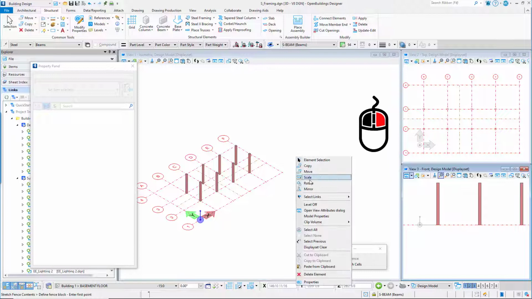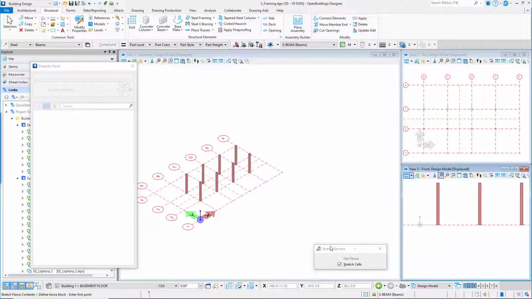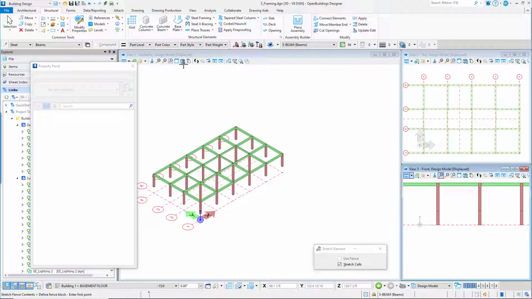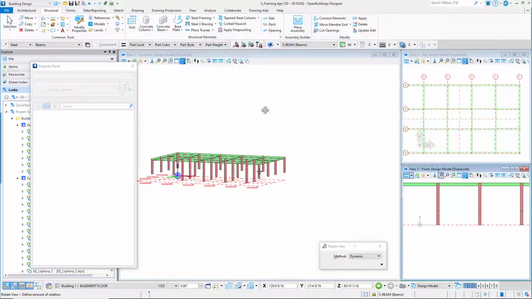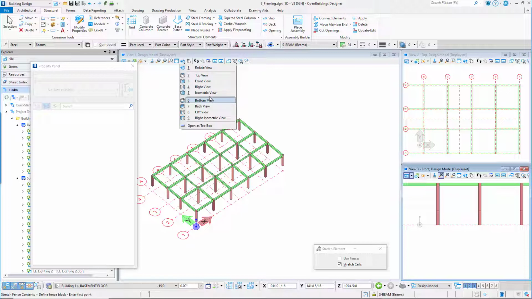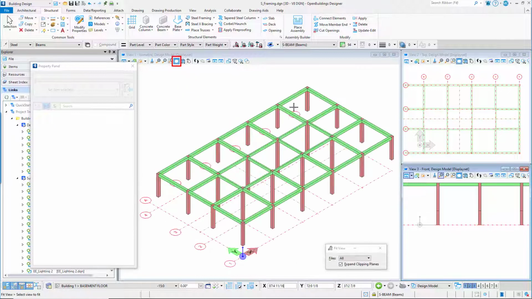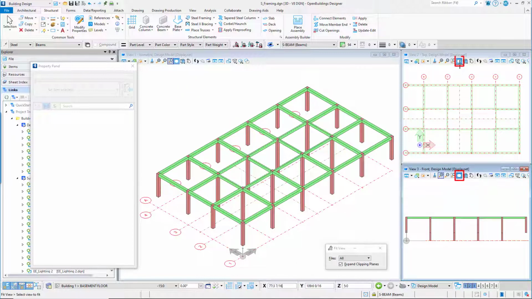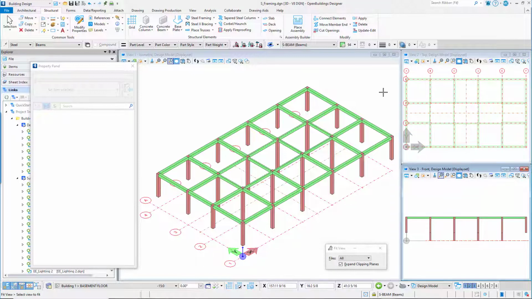Right-press and select Display Set Clear to clear the isolate operation that we performed earlier. Now the bottom of the columns have been adjusted to be at the basement floor level. In the next video, we will add steel columns and beams for the upper floor framing.